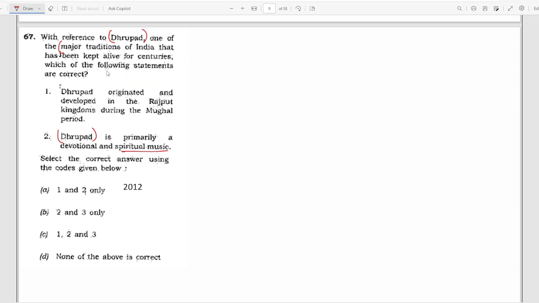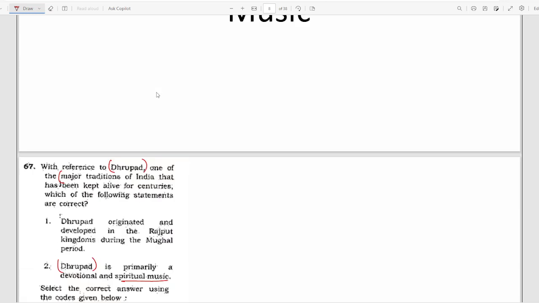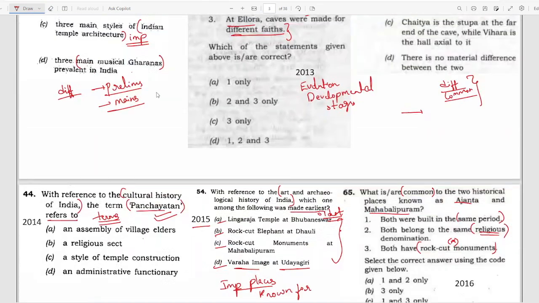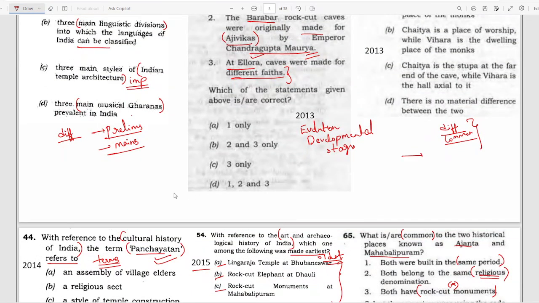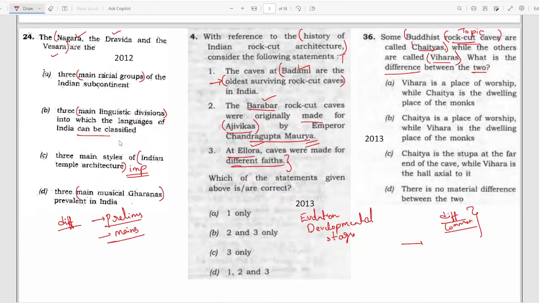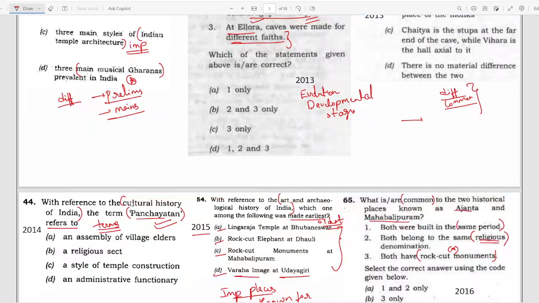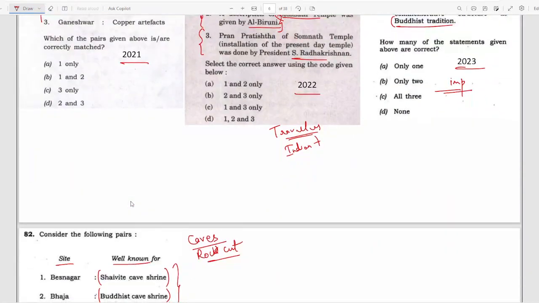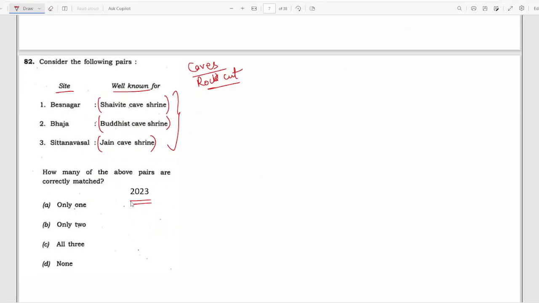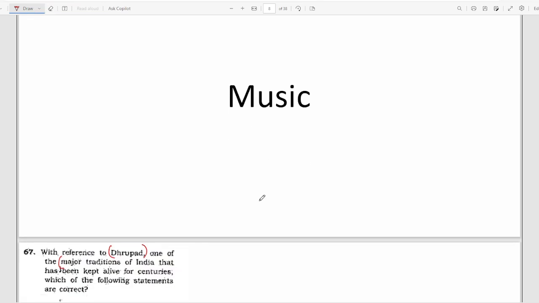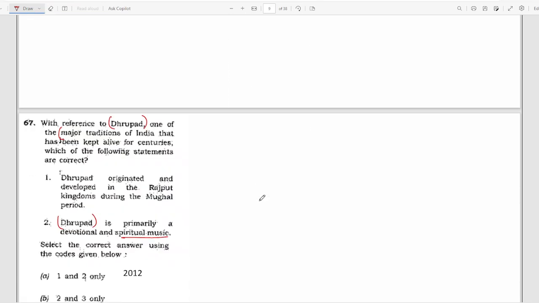So they have asked about Drupad here, but there is also a hint. In 2012 itself, there was one more question where they had given you a hint that the musical gharanas are important. That is the 2012 question here. The musical gharanas are important. I hope this is clear, and I hope this is how you have to take hints and move in the right direction.